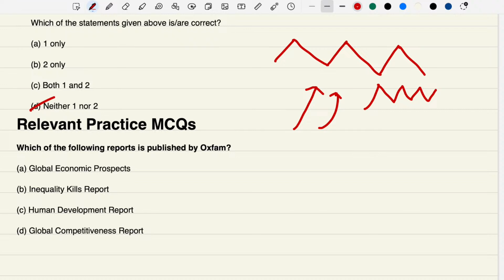Relevant questions regarding this editorial. Which of the following reports are published by Oxfam? Very easy to answer if we have read this article. Otherwise, it is very difficult. Inequality Kills. As the name suggests, it is very different. Inequality Kills. Yes, friends. If you have any questions, let me know.